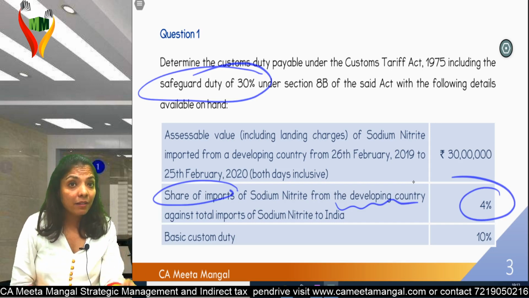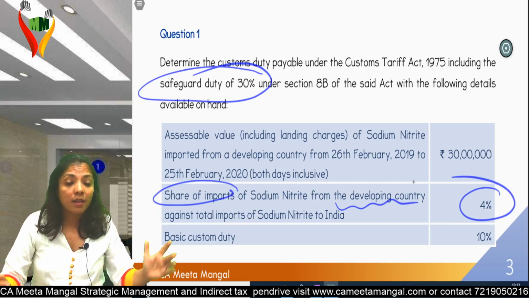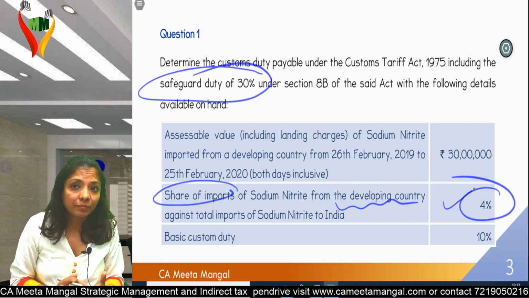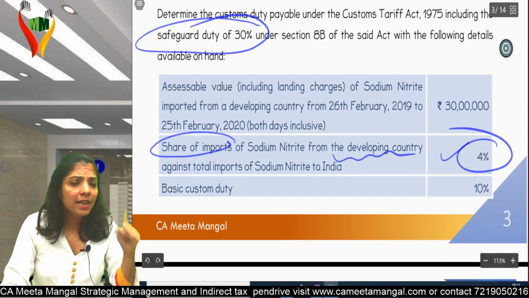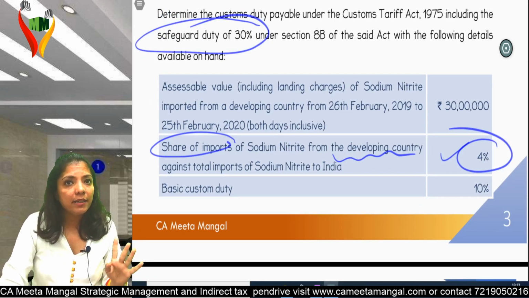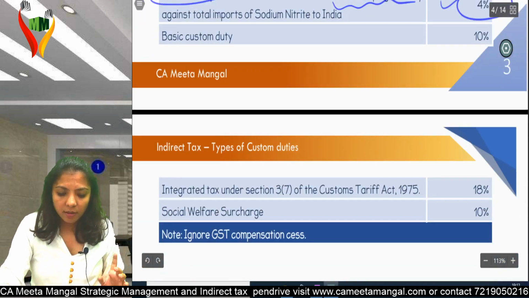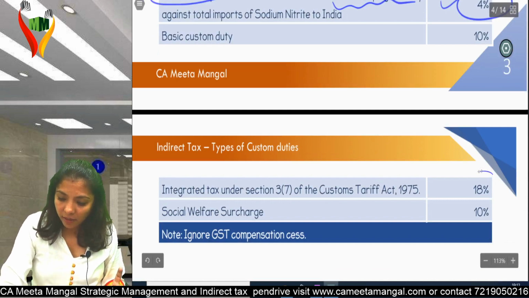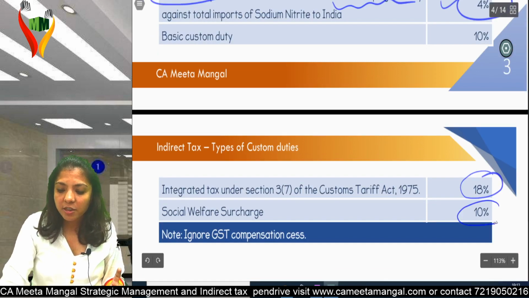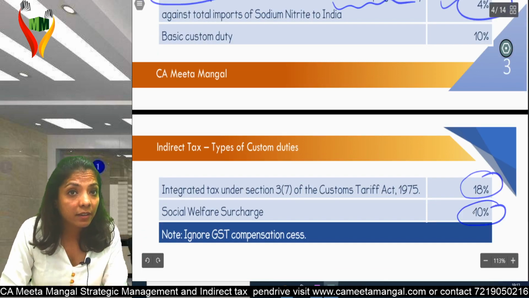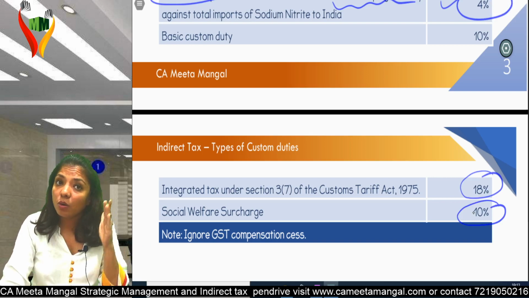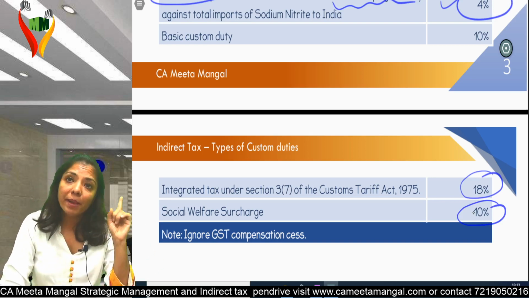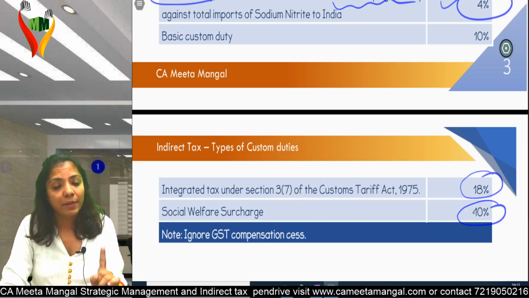Am I clear? Now the person who doesn't know this may understand that 4% is some rate and may apply it like that. Is safeguard duty there? Yes. BCD how much percent? 10%. Integrated tax under section 3 subsection 7 is 18%. Social welfare surcharge is 10%. They have given it. Even if they had not, I know that social welfare surcharge is always on BCD. So BCD is there, SWS will be there.